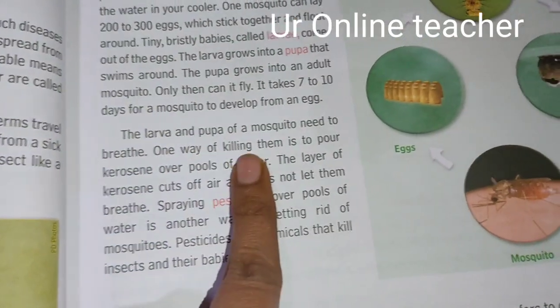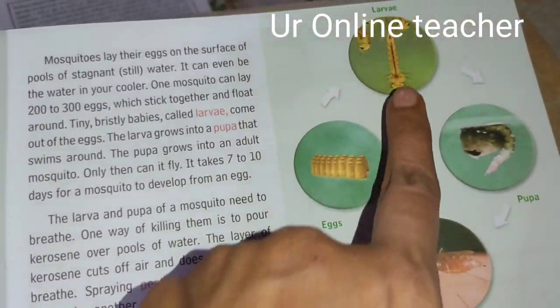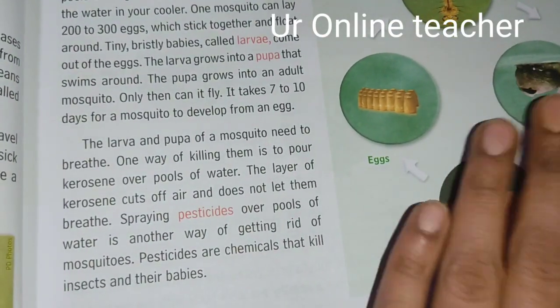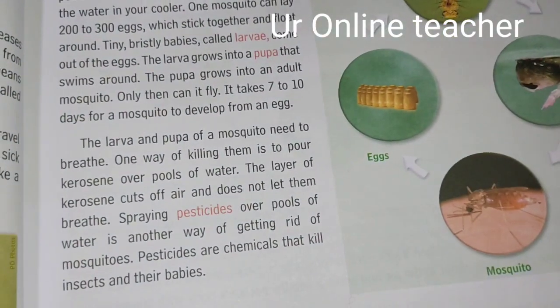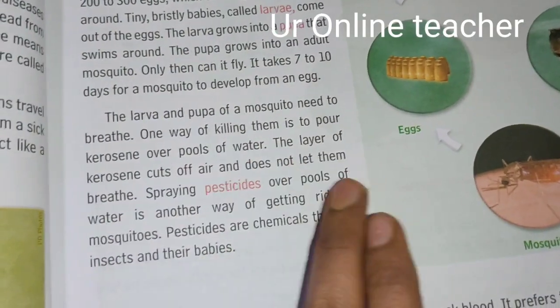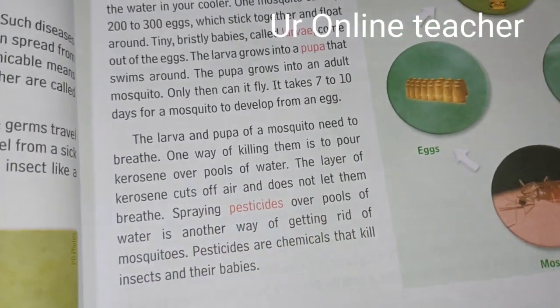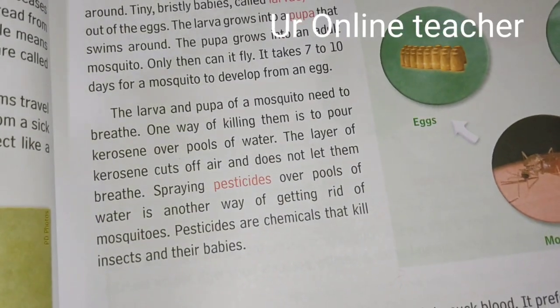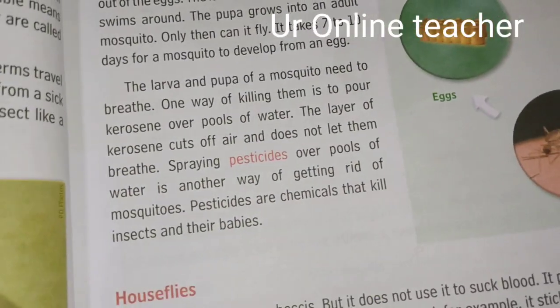The larva and pupa of a mosquito need to breathe. So what do we have to do to kill them? Just pour kerosene over pools of water. Wherever the water is stagnant, just pour kerosene. They cannot breathe because the kerosene cuts off the air and does not let them breathe.